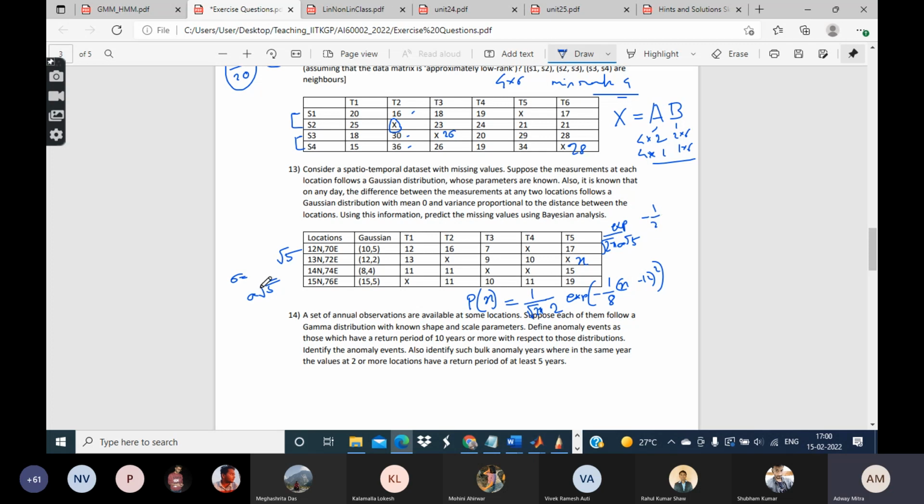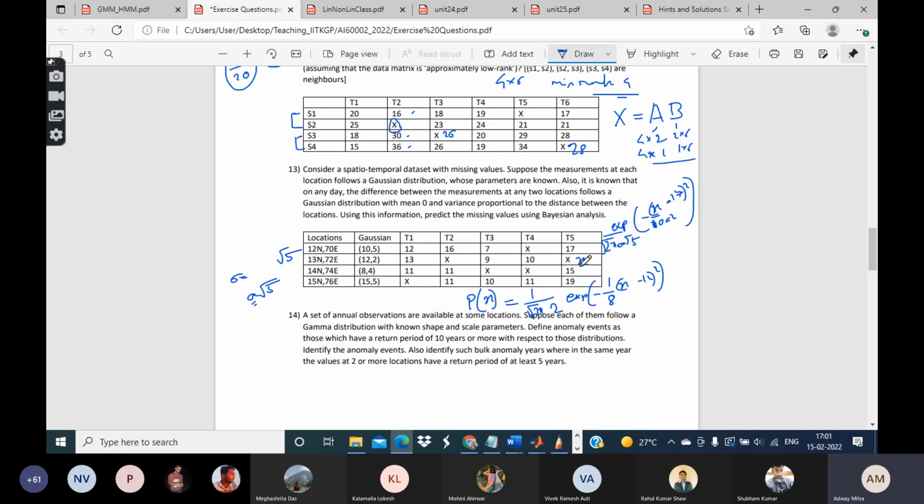Sigma square is 5a square, so 10a square, x minus 17 square. Okay. And this a is a constant that is known to you.